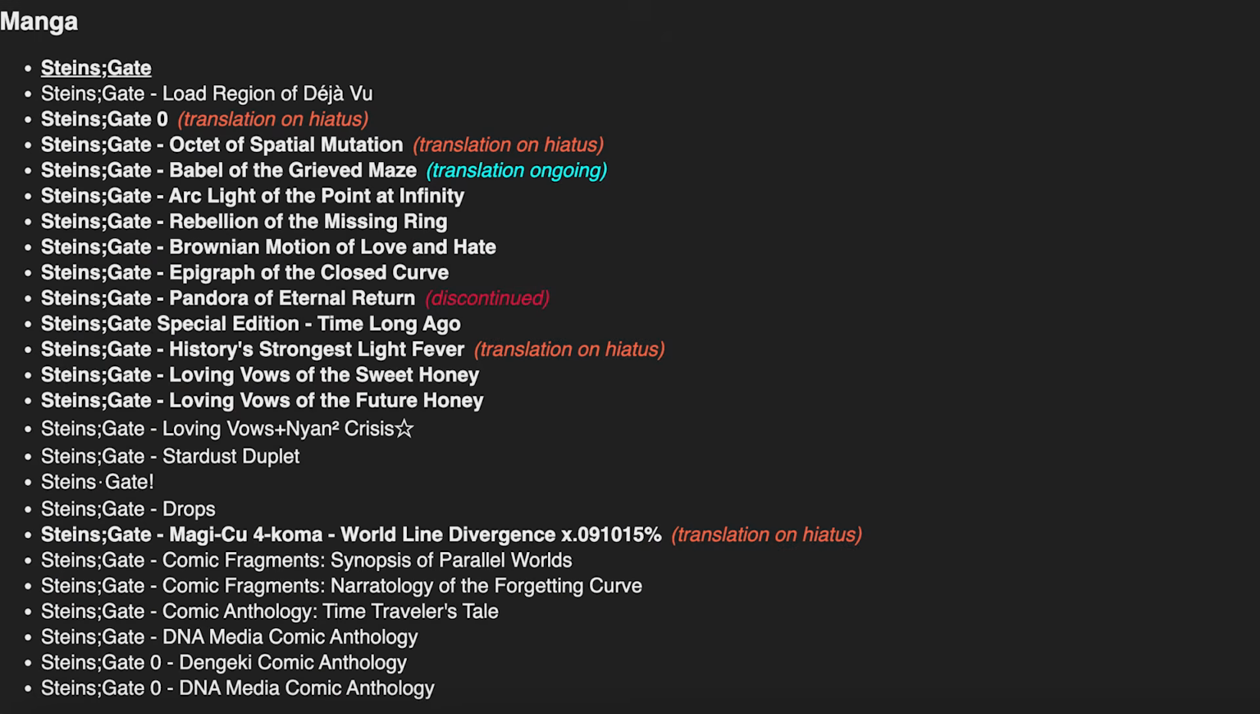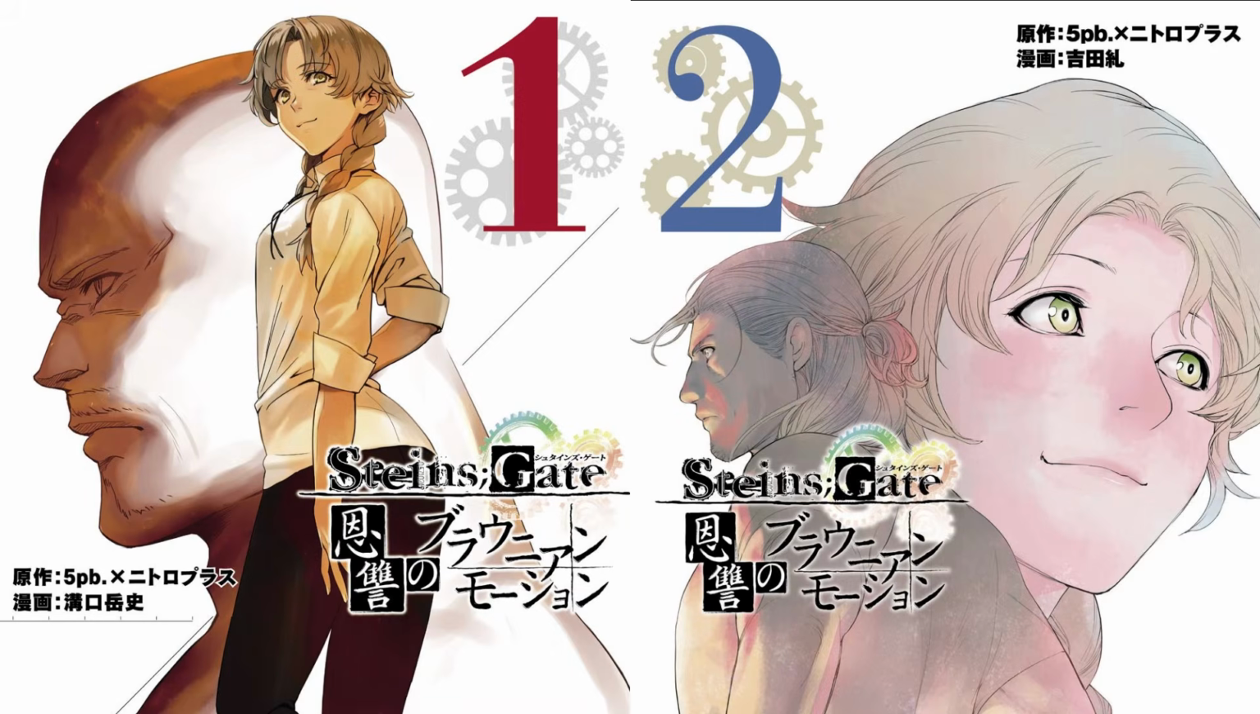On the manga end, one huge recommendation I have, since this is my #1 favorite piece of Steins;Gate side material, is Brawny in Motion of Love and Hate, which serves as the backstory for Mr. Brawn. Though it's only 2 volumes long, it's a very heavy read and essential to understanding his character.